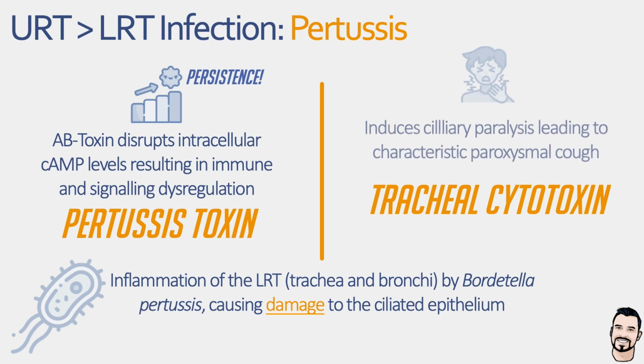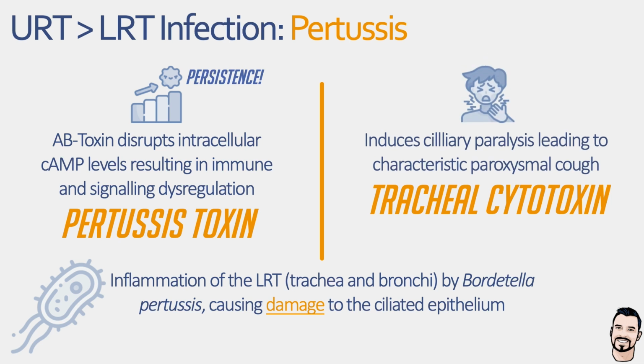Then, as infection progresses, the tracheal cytotoxin paralyzes the cilia of epithelial cells, causing mucociliary clearance to stop and mucus to start building up in the airway. This leads to coughing fits, which define the disease as the body tries to mechanically clear the infection.